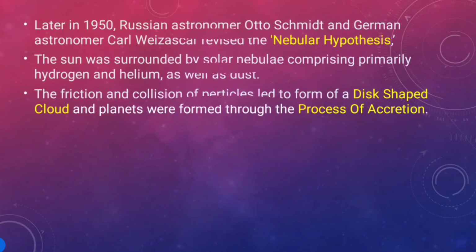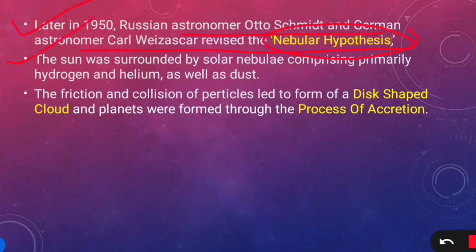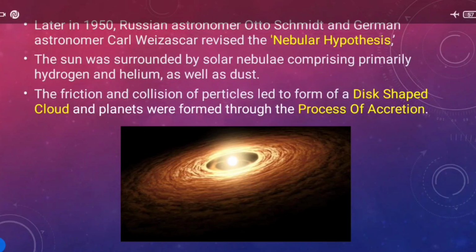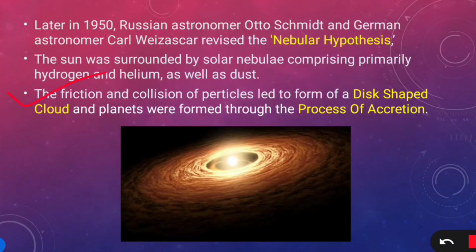After that, in 1950, Russian astronomer Otto Schmidt and German astronomer Carl Weizsacker revised the nebular hypothesis. According to the nebular hypothesis, the sun was surrounded by the solar nebula comprising primarily hydrogen, helium as well as dust. But those astronomers said that a disc-shaped cloud was formed, caused by the friction and collision of the particles, and the planets were formed through the process of accretion. Accretion means layering from the sun.